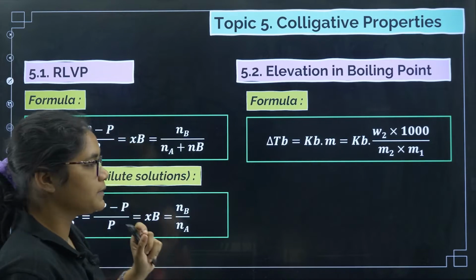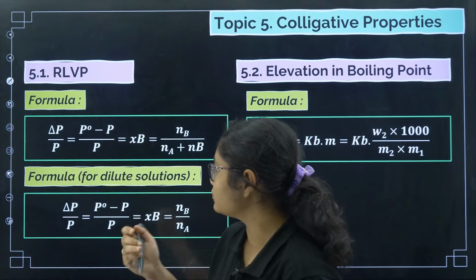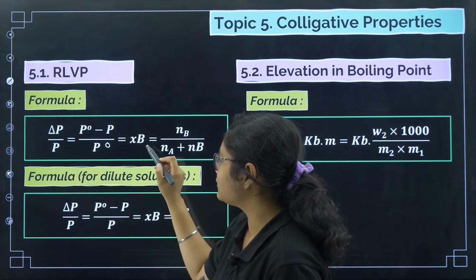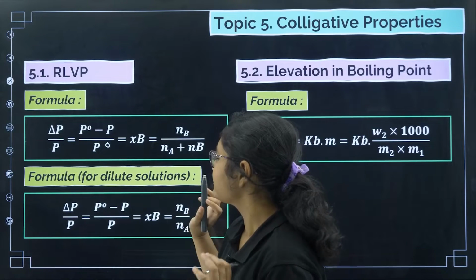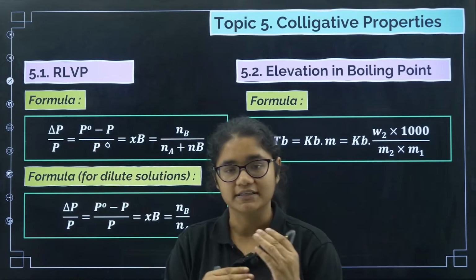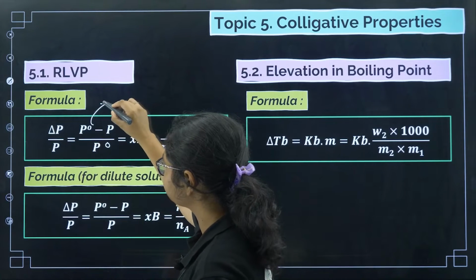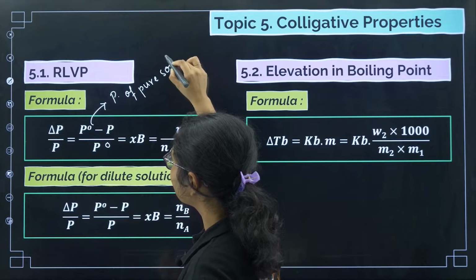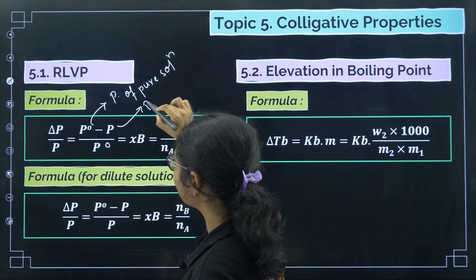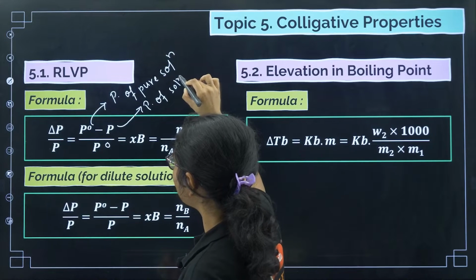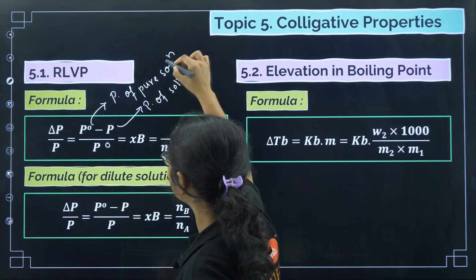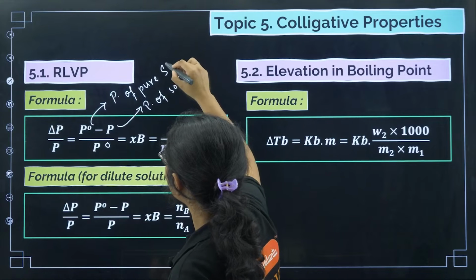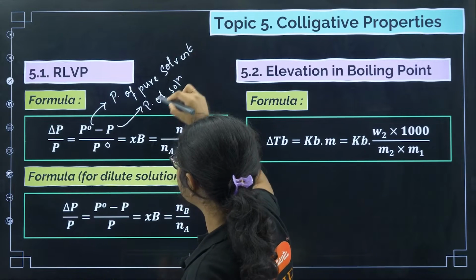So the first colligative property is relative lowering of vapor pressure. The formula is delta P by P naught, that is, P naught minus P by P naught, is equal to XB, that is Nb by Na plus Nb. So what is this delta P? Delta P is the change in the pressure. What is P naught? Pressure of pure solvent, right? What is P? Pressure of solution. So this is pressure of pure solvent, and this is pressure of solution.